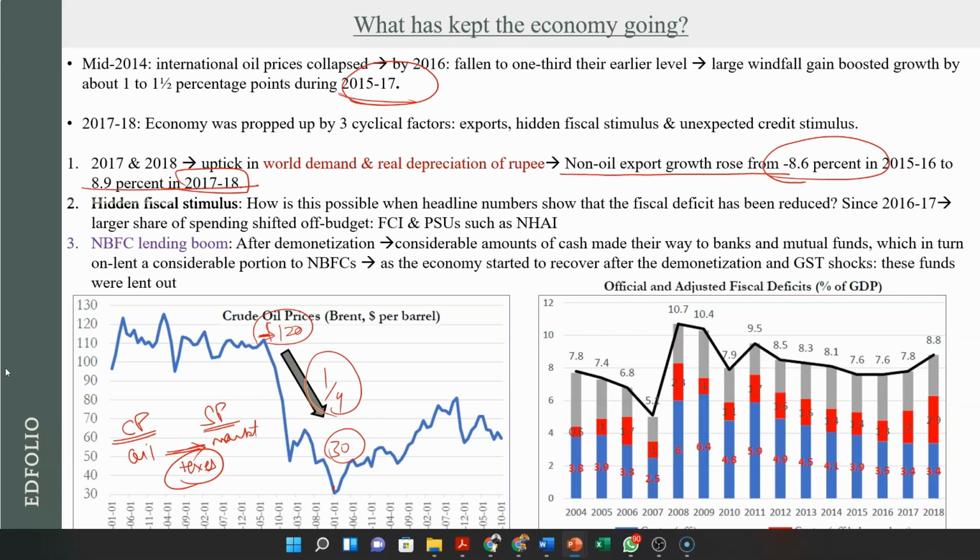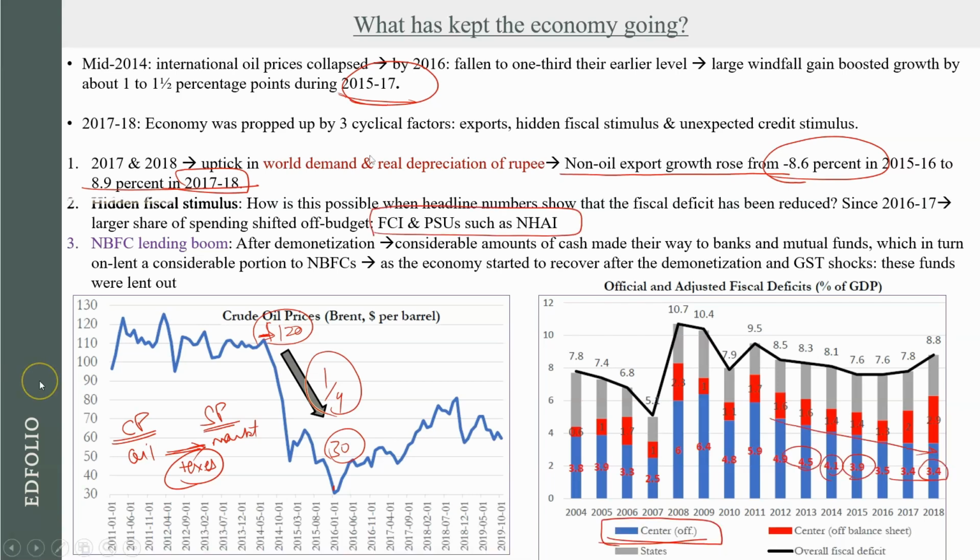Apart from that, there was a huge fiscal stimulus which was given by the government of India. Now, the government of India was hiding its fiscal deficit. On the face value, जब आप बजट देखते हो तो आपको बजट में दिखाई देगा कि गवर्नमेंट ऑफ इंडिया अपना फिस्कल डेफिसिट रिड्यूस कर रही है. So what we see here is that the government was hiding its fiscal deficit through what is called as off balance sheet borrowing. Now the government was not borrowing on its own account, but the government was borrowing through FCI and through